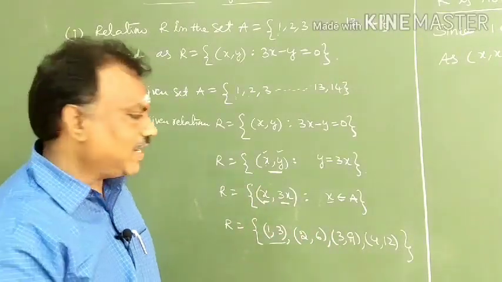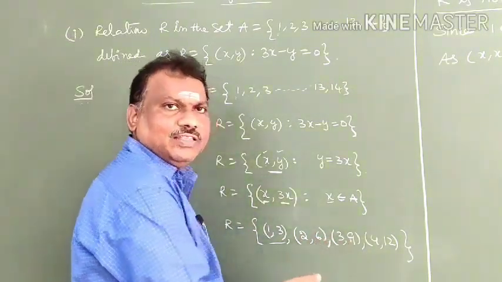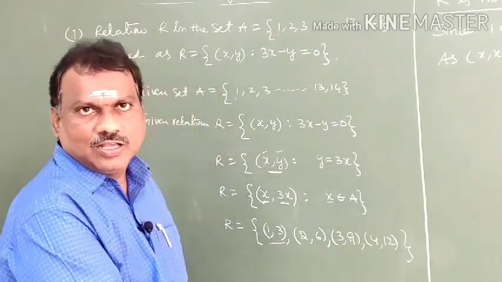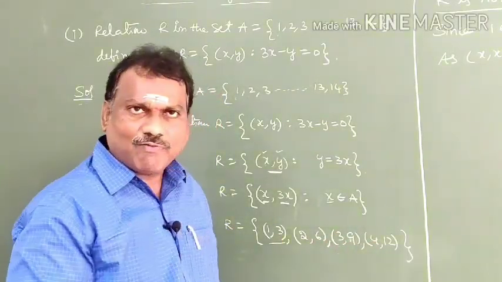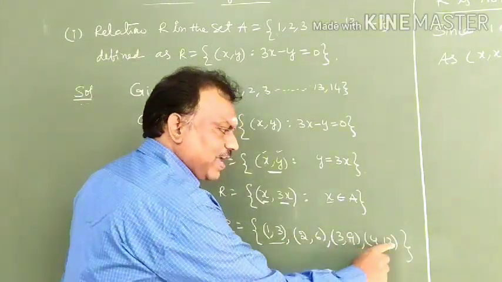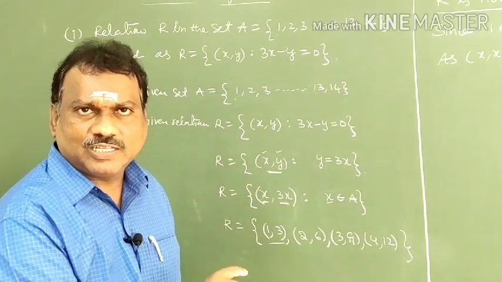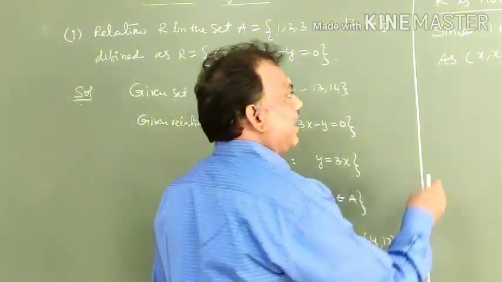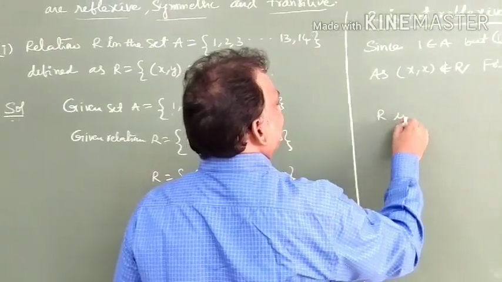That's why it is not symmetric. (3, 9): (9, 3) is also not there. (4, 12): (12, 4) is not there. So it is not symmetric. Even if one pair is not satisfied, it is not symmetric. Clear, students? Yes, R is not symmetric.